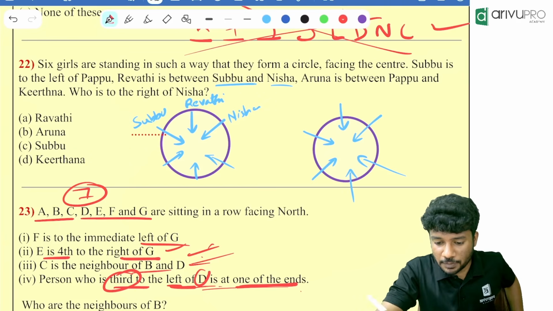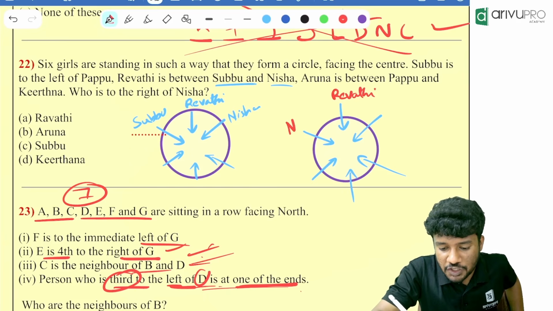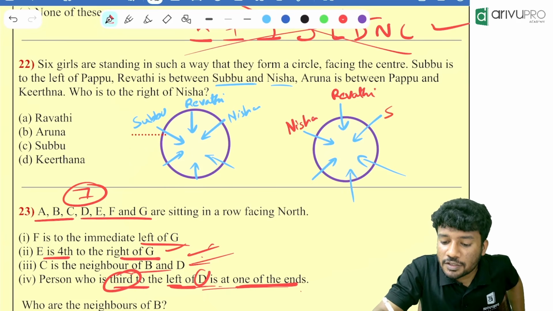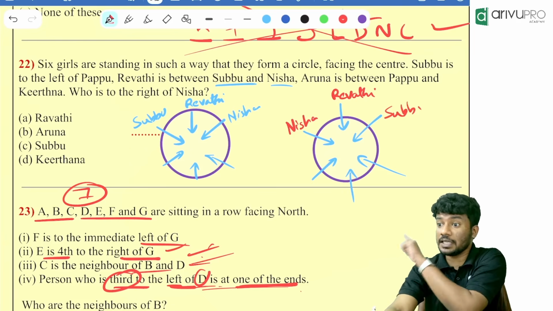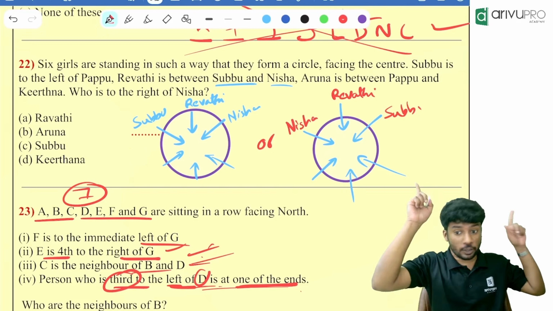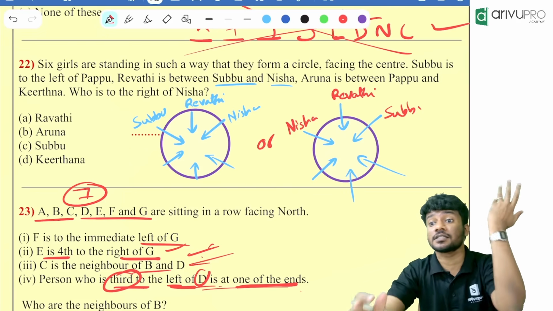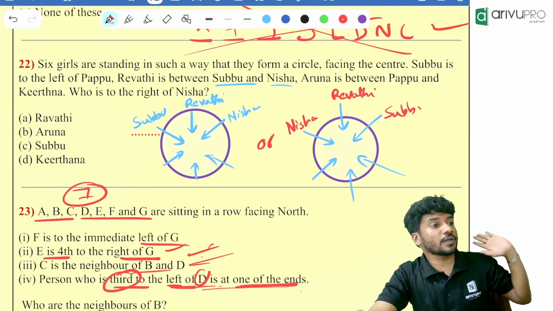What is the other possibility? Revati is in between Nisha and Subbu. A, B, C is there. Also, C, B, A also should be there. Always keep that or in your capability because sometimes you might go wrong. Always remember that. Okay, done.